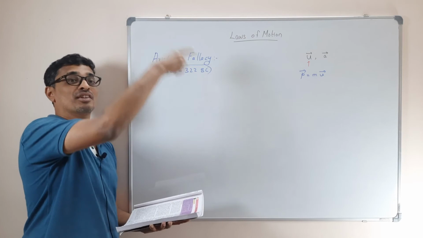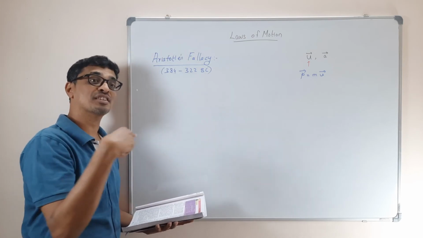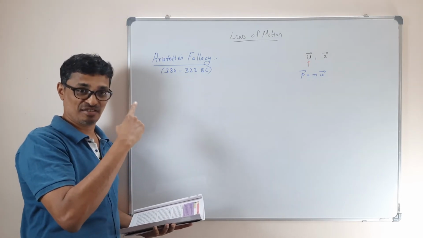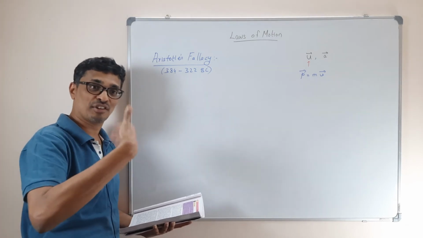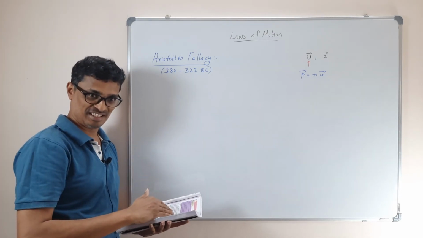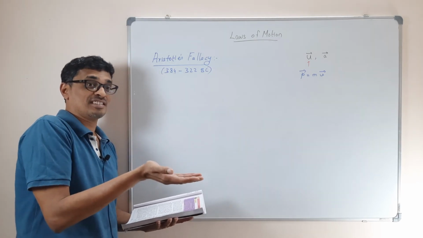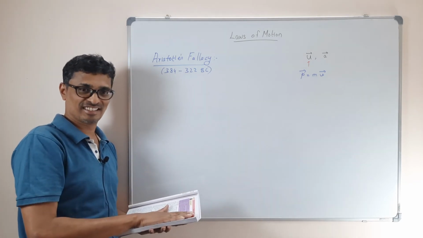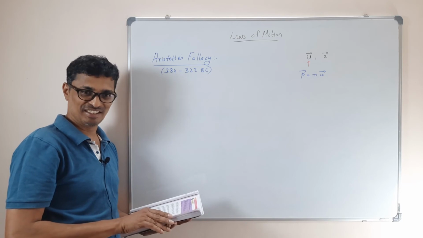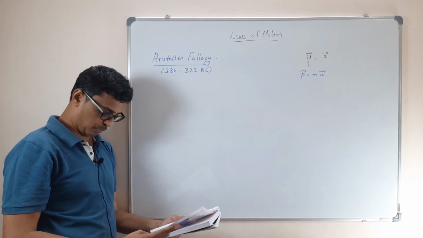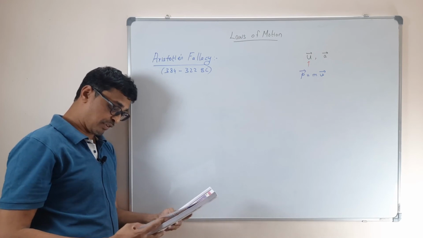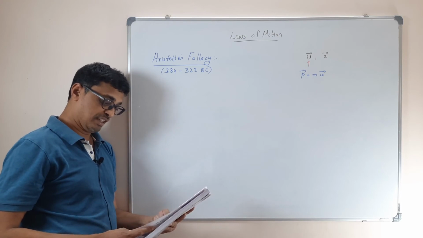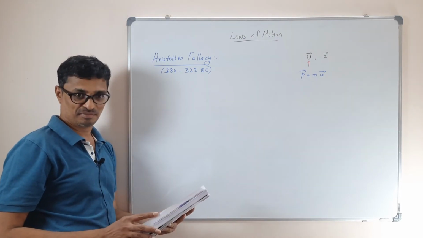Why it is important is because of Aristotle's fallacy, Galileo had to ask a question. Aristotle is not entirely wrong. When you have frictional forces, of course, you need a constant force to maintain uniform motion. Now, Galileo's thought was, if you don't have these frictional forces, do you need this continuous force? That's what Galilean thinking is. The correct explanation to Aristotle's fallacy was first given by Galileo, which was later used by Newton.